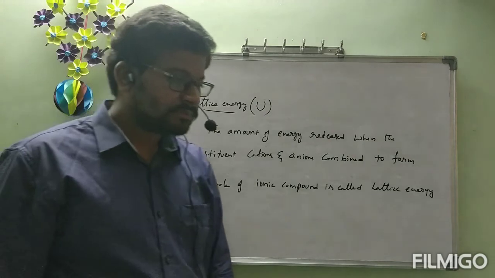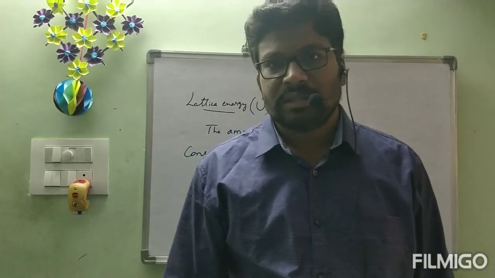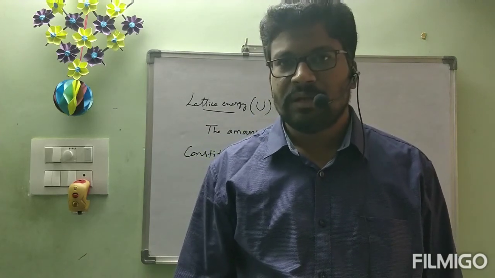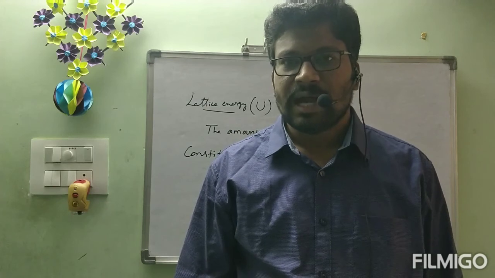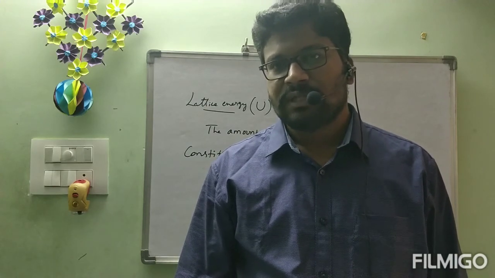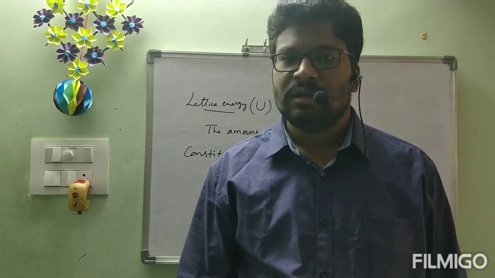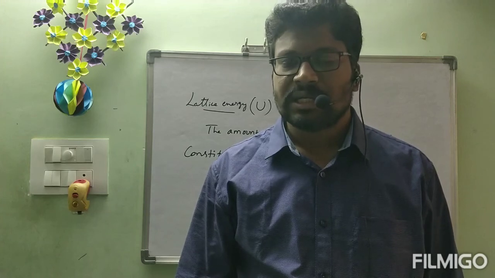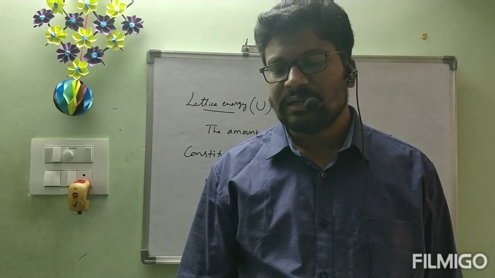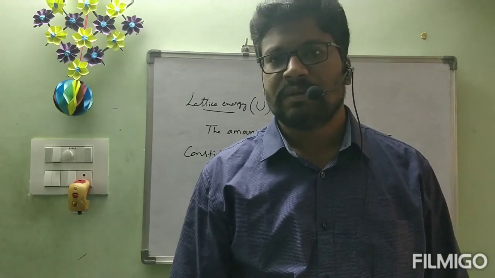Before that, what are the concepts we have studied in ionic bond? Started with how ionic bond is formed. After that, what is the definition of ionic bond? We took some examples and we have seen. I gave the homework in yesterday's classes. After that, we have seen favorable conditions for the formation of cation and anion. Then the structure of NaCl, structure of CsCl, next lattice, unit cell, and finally lattice energy. These are the concepts present in our ionic bond.